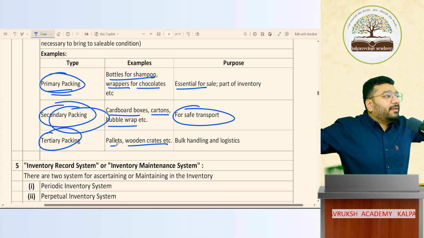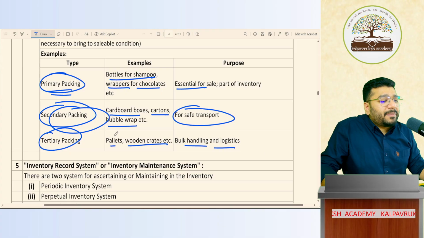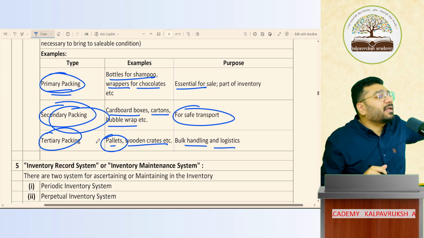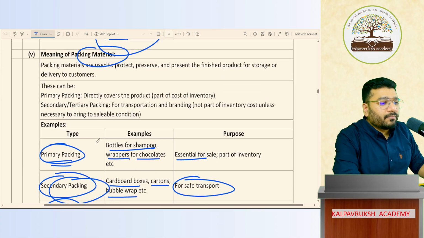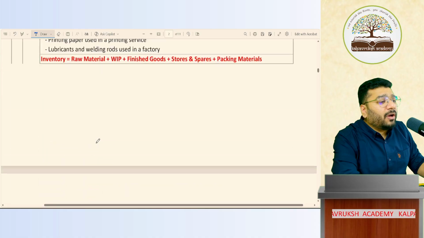Wooden crates, big wooden crates, for bulk handling and logistics purposes. We have pallets and wooden crates. Even this is considered as your inventory. We'll keep it very short. Got it, not got it? All these are part of your inventories.